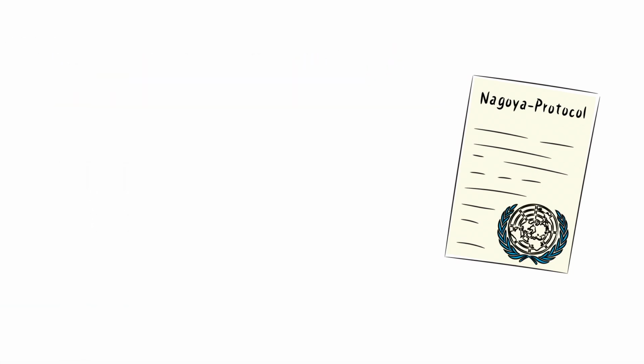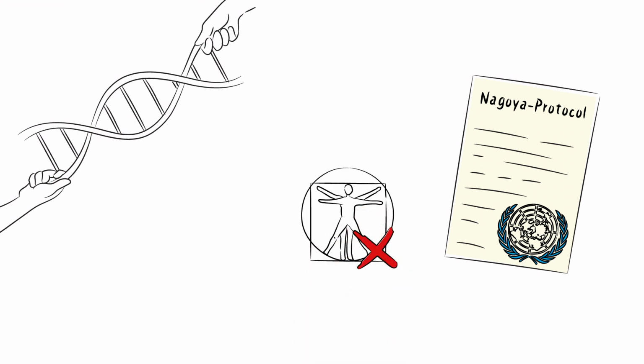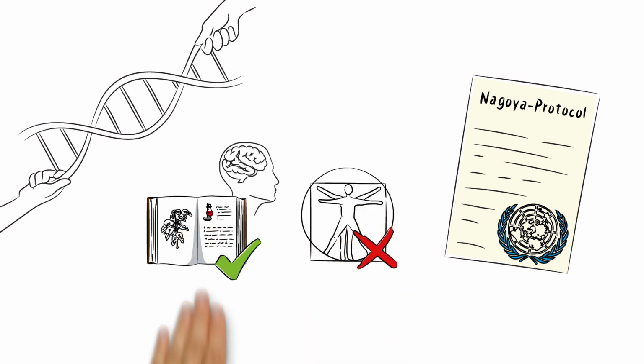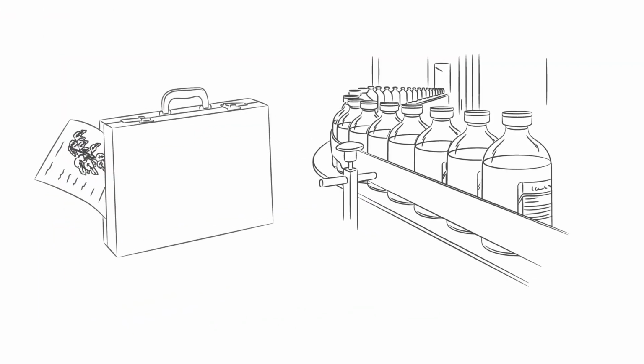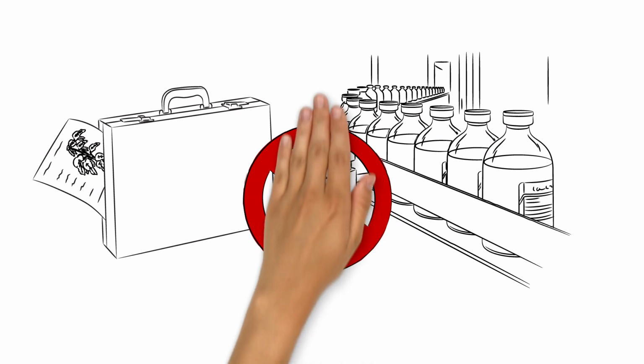The Nagoya Protocol is an international treaty that, since 2014, regulates access to all genetic resources originating from a contracting state which are not of human origin. It also applies to traditional knowledge related to such resources. The protocol ensures that no country profits from the resources of another country without compensation.